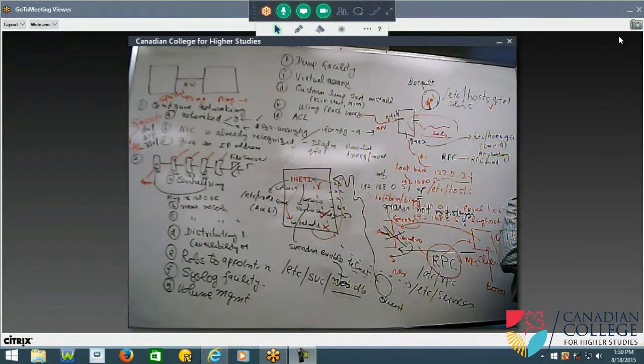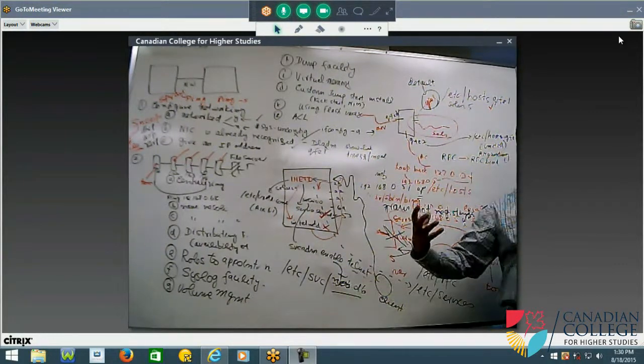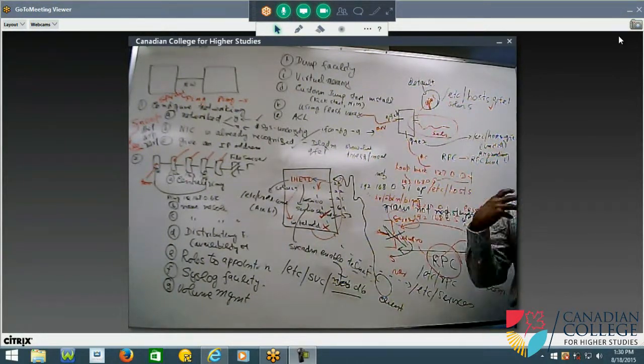Like in AIX we talked about the ODM. Can you go and modify the ODM? You can't. So there is something called ODM. That is also something like a repository. It's a database. You can't go and manually modify it.